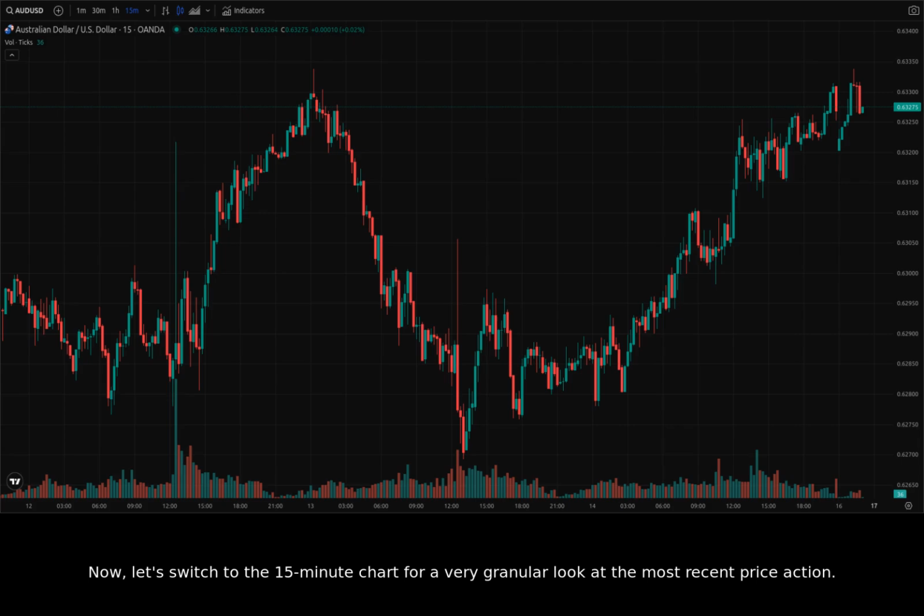Now, let's switch to the 15-minute chart for a very granular look at the most recent price action. We'll focus on the most recent candles. As we can see, there's very little volatility at the moment, with small candles hugging a price of about 0.628. This could be a sign of consolidation before a breakout or breakdown.